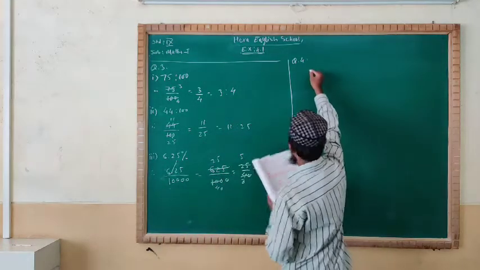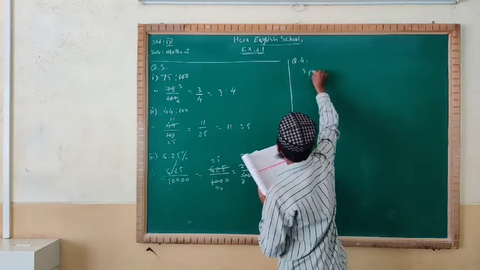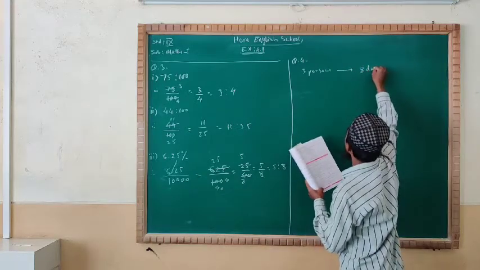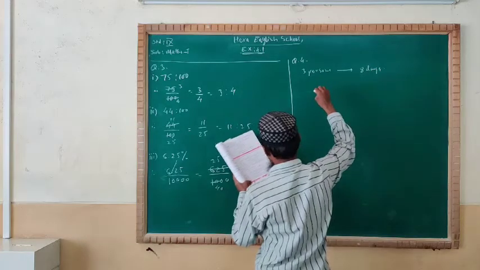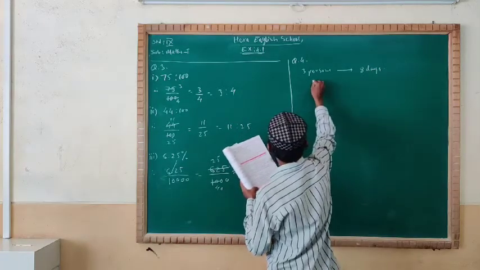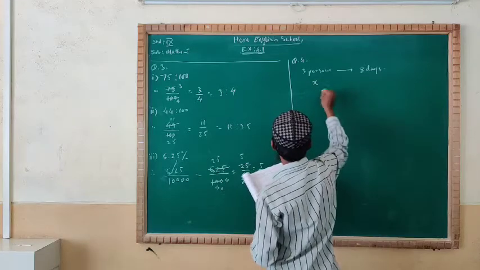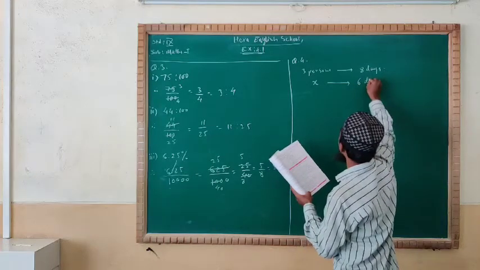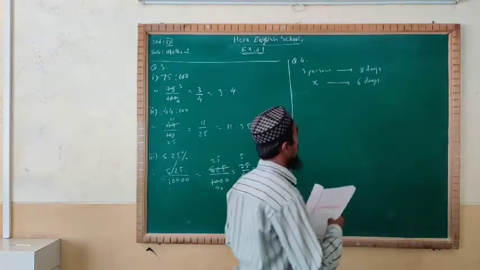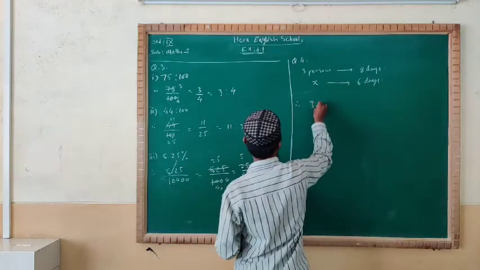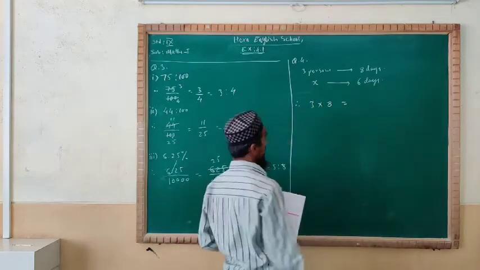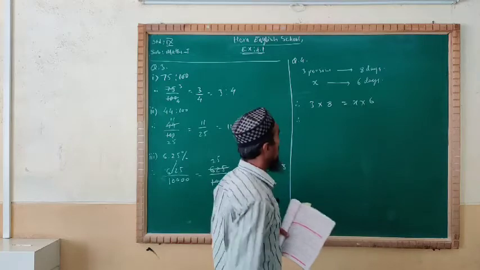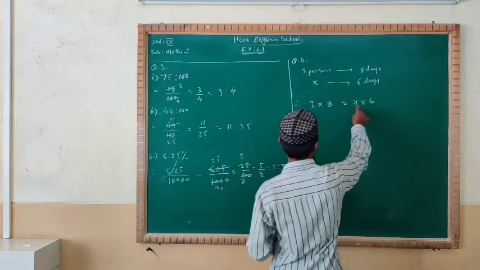Here we are given 3 persons can complete the work in 8 days. And how many persons are required? We don't know how many persons there are. Suppose there are X persons, which will complete the work in 6 days. Both comparisons are given, so you will write like this: 3 persons means 3 into 8 days, they will complete the whole task, and X into 6 days. Like this you will have the equation, 3 into 8 equals X into 6.